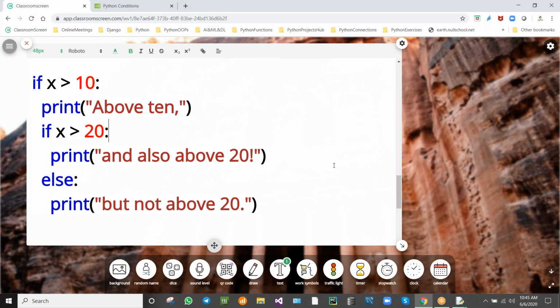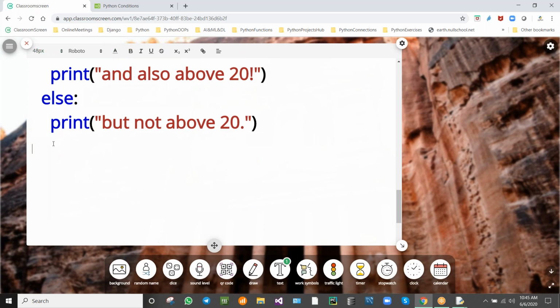So it will be coming in this direction. If you understand this, you will be getting it like this.